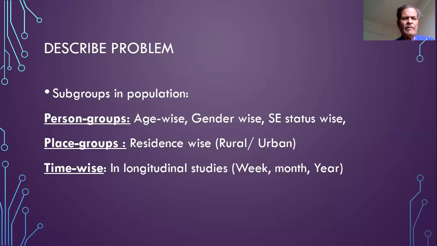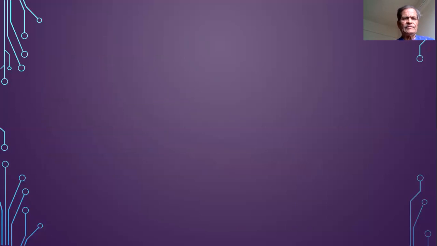The time-wise description of the primary variable is not required or is not possible in cross-sectional studies. It will be required, or it will be possible, only in a longitudinal study. So we may then take weekly, monthly, or yearly distribution of the primary variable for time-wise analysis of the data. So describing the data or describing the problem is nothing but describing the distribution of the primary variable in various secondary variables.